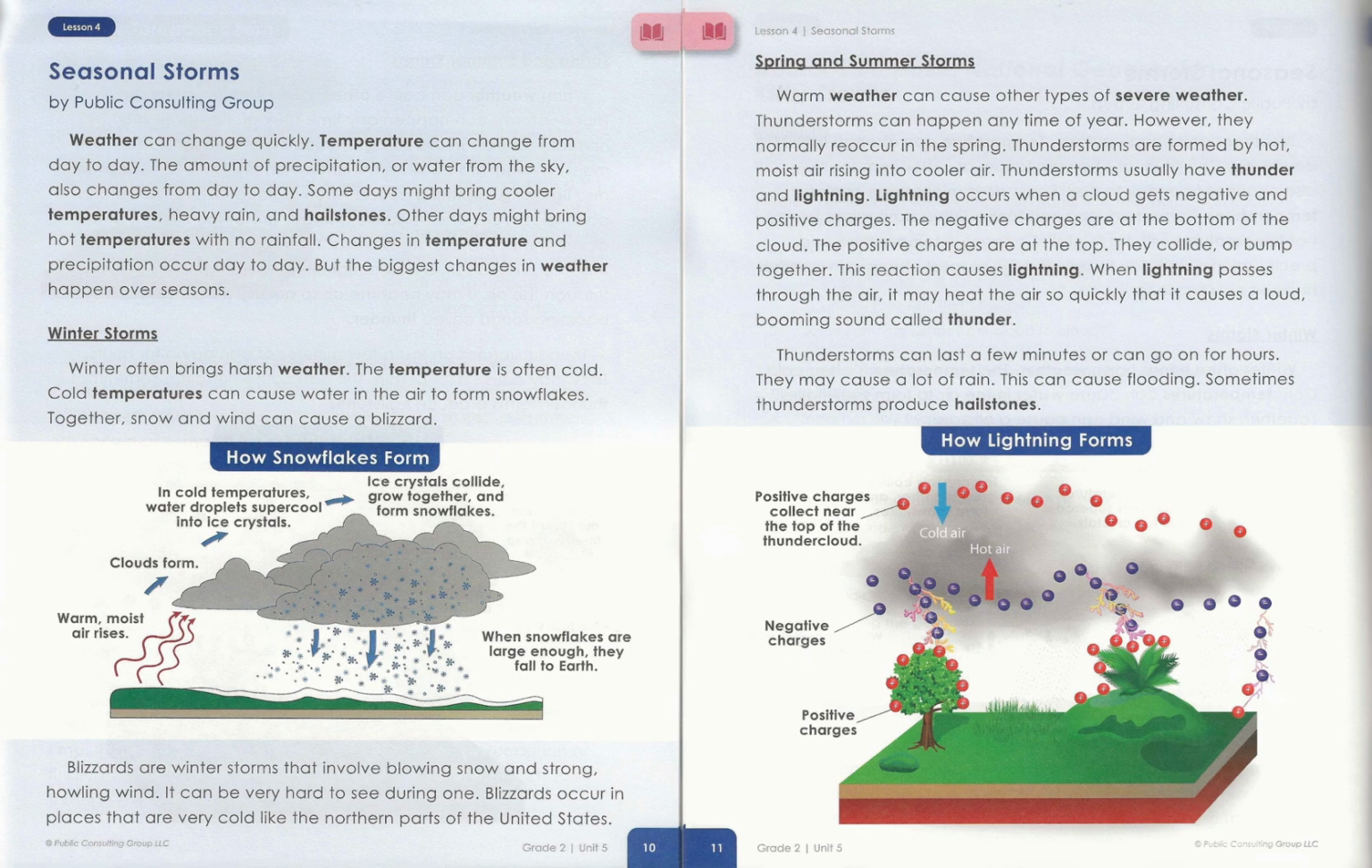Thunderstorms can last a few minutes or can go on for hours. They may cause a lot of rain. This can cause flooding. Sometimes thunderstorms produce hailstones.